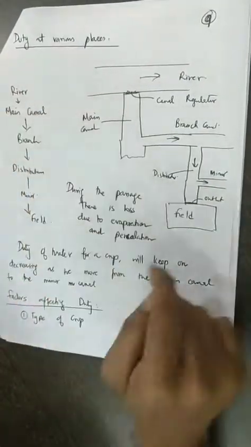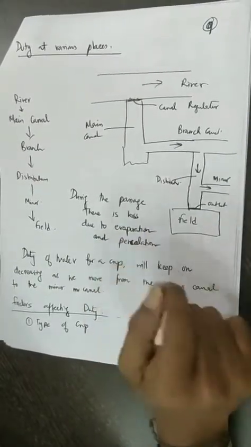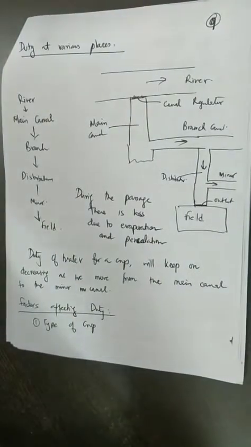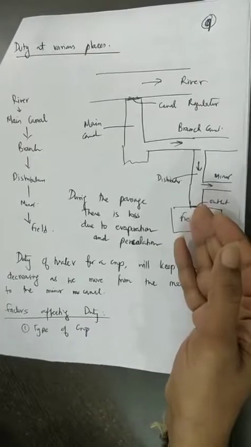Now as it follows this passage, there is loss of water due to evaporation and maybe due to percolation. So if you allow 100 meter cube per second of water at the river, what you may get at the field may be 70 meter cube per second of water.